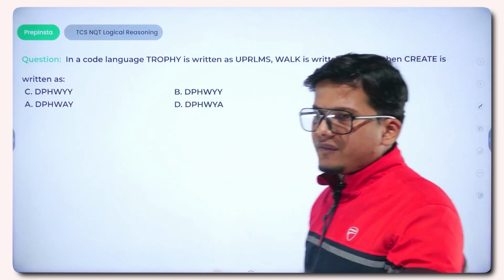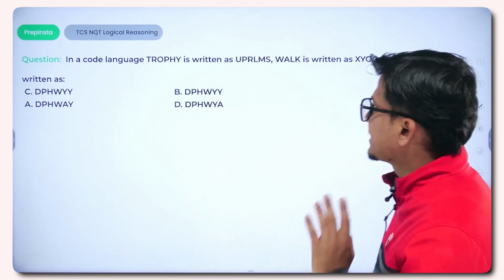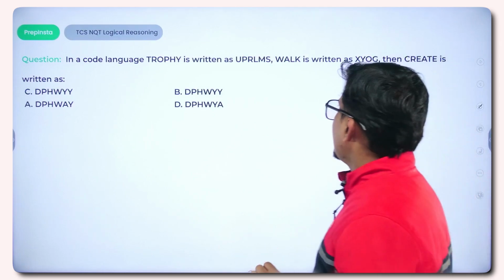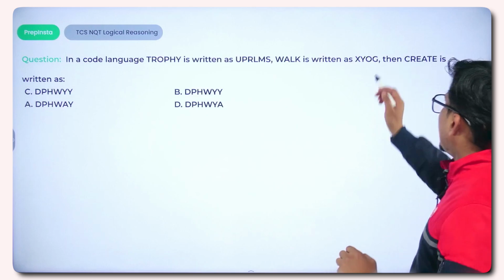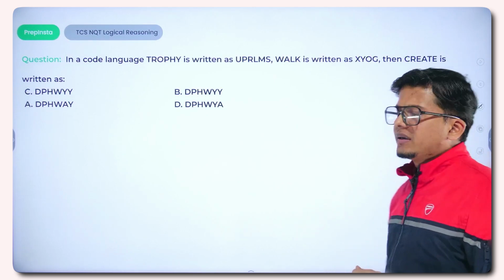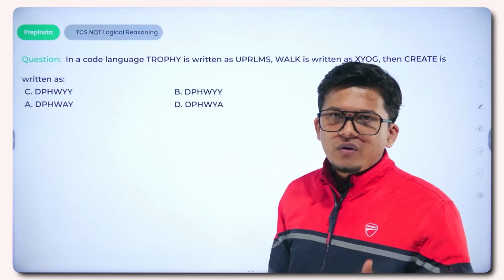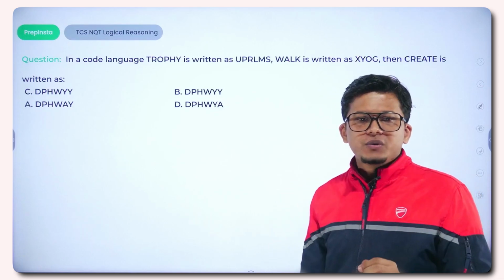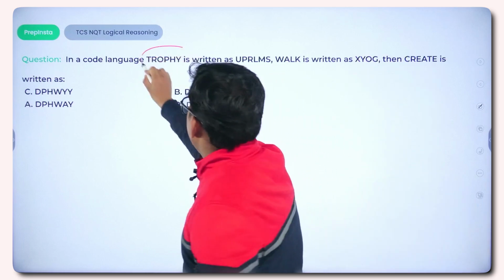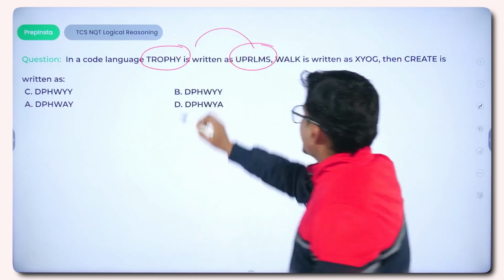So let us start with our PYQ session. Our first question on the screen: in a code language, trophy is written as UPRLMS, walk is written as XYOG, then create is written as? Whenever you get a question from coding decoding, first you establish a logical relation between the given word and its coded form.